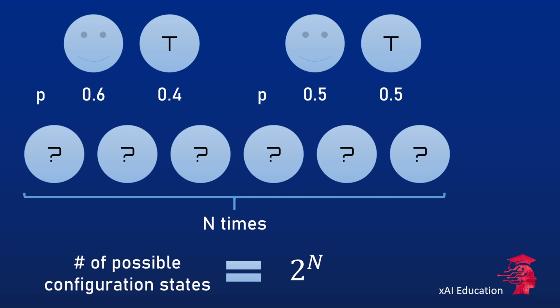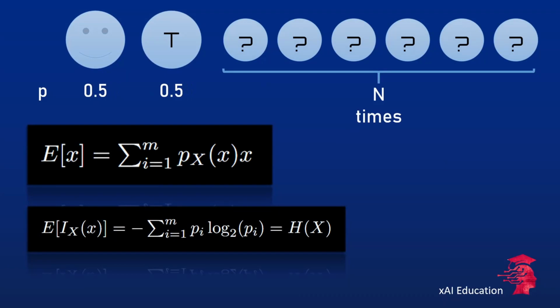What would be the expected information content when throwing a fair coin n times? Therefore, we have to define an expectation value for a discrete random variable X, which is exactly this expression which you can see on this slide, which is the sum over i equal to 1 to 2^n, which is the set of possible outcomes, of p(x_i) times x_i, where X in capital letters refers to the discrete random variable X, and the smaller x is the outcome.